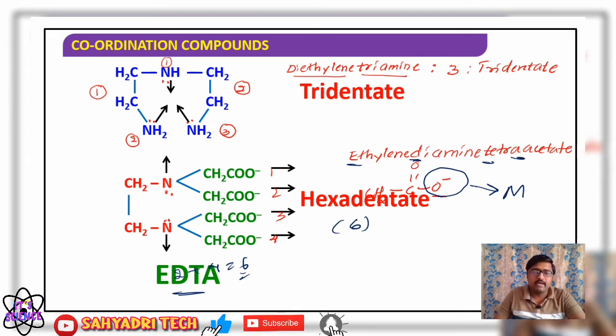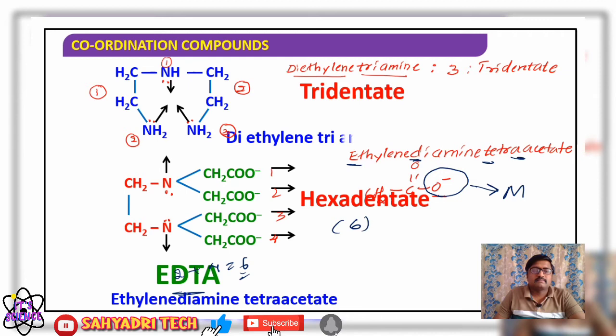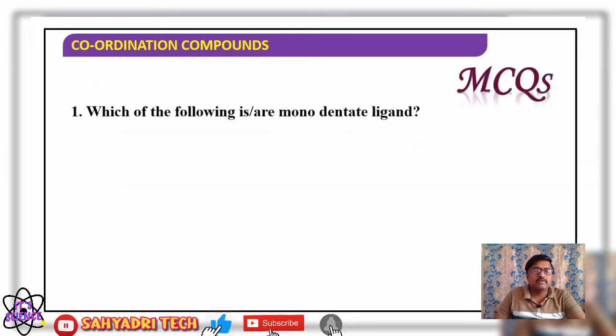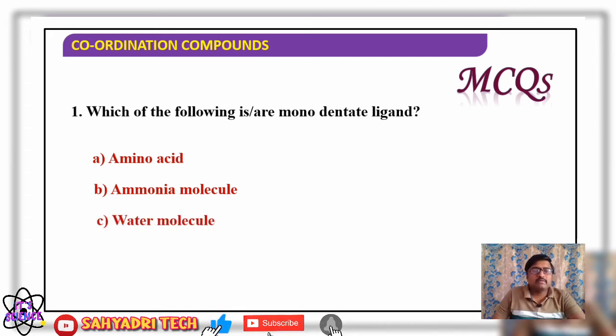Okay, well, coming to the MCQs. Which of the following is a monodentate ligand? Amino acid, ammonia molecule, water molecule and pyridine. Amino acid means, in general, how are we going to write an amino acid? RCHNH2COOH is the general formula for amino acids, right?